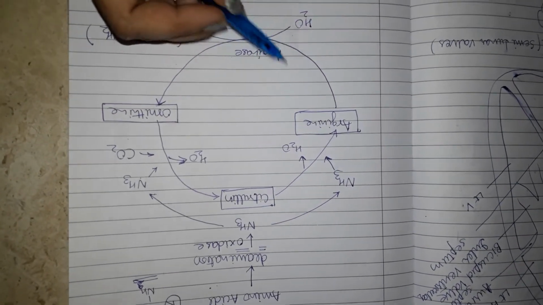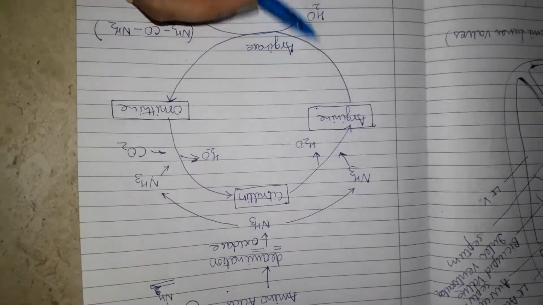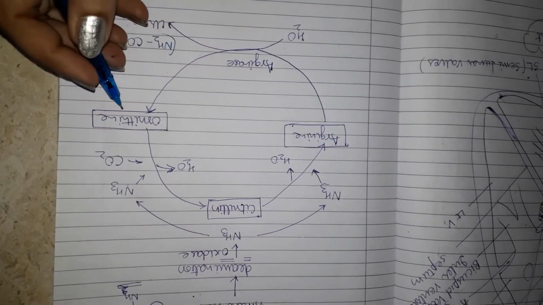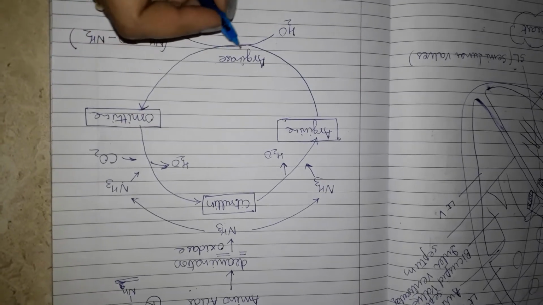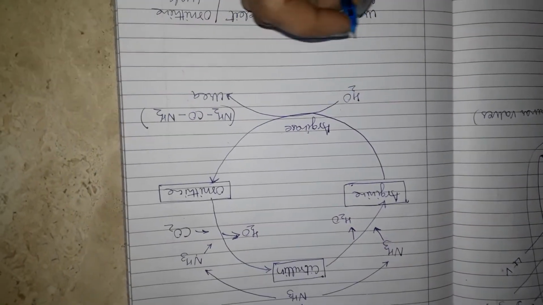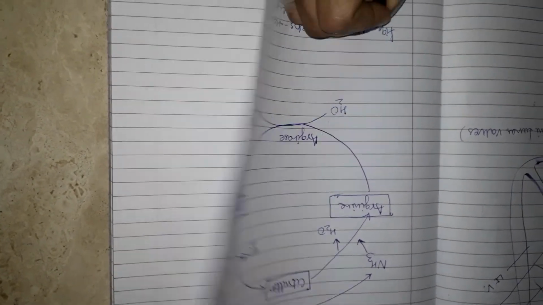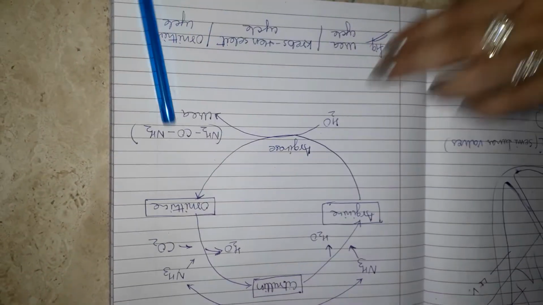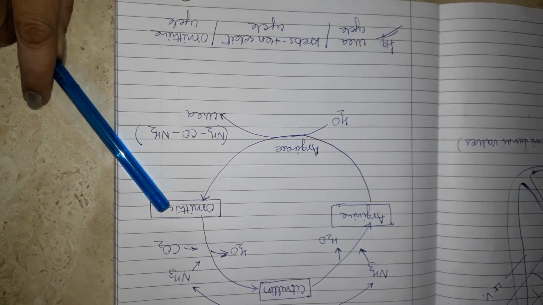Arginine undergoes hydrolysis. Hydrolysis means it combines with water and breaks down to form urea and ornithine in the presence of enzyme arginase. This process of urea formation is called urea cycle, or this is also called ornithine cycle.